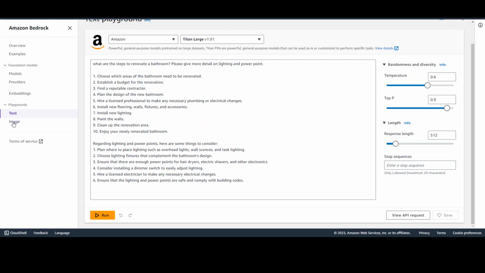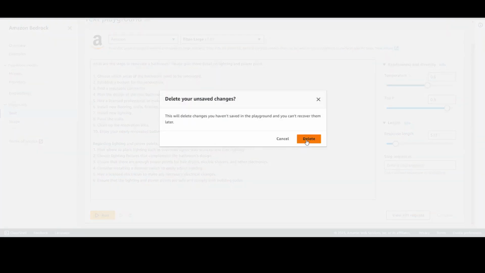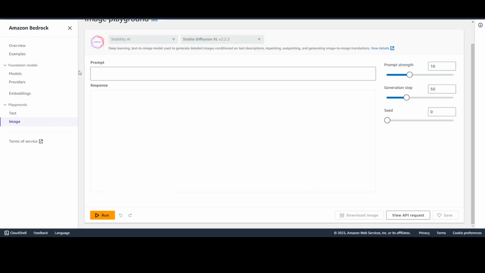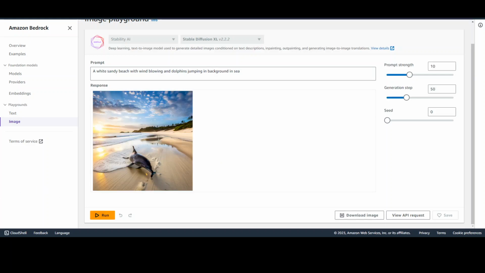Now let's click on images. And then, just because we don't want to save it, that is fine. Maybe I'll just ask it for a white sandy beach with wind blowing and dolphins jumping in the background in the sea. Okay, let's run it. Let's see what happens.